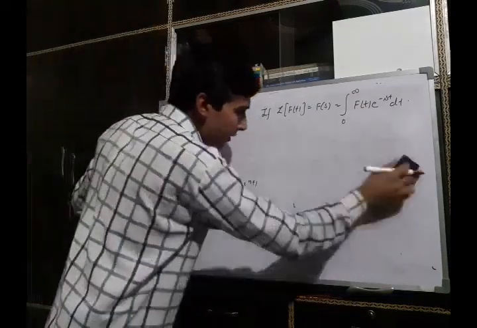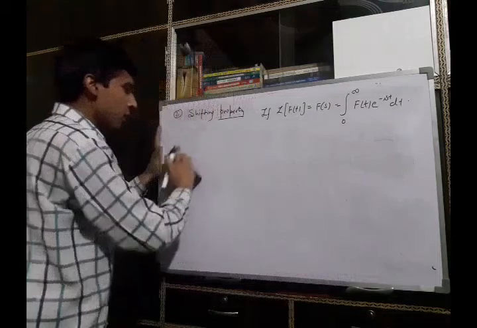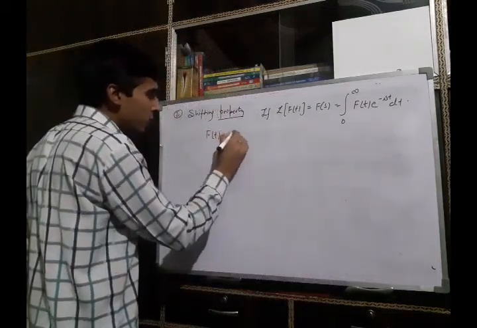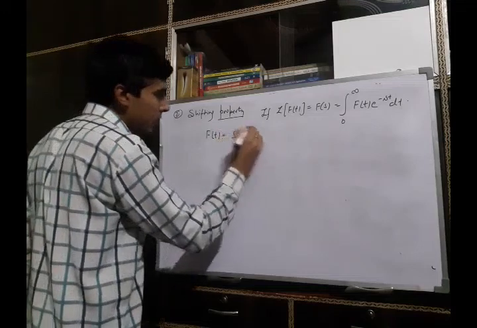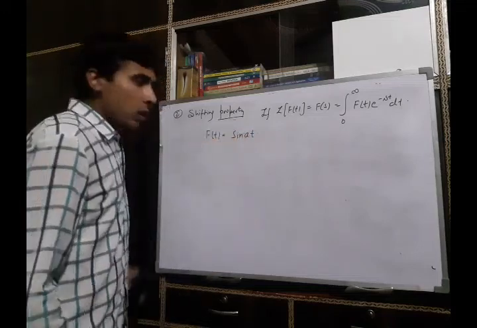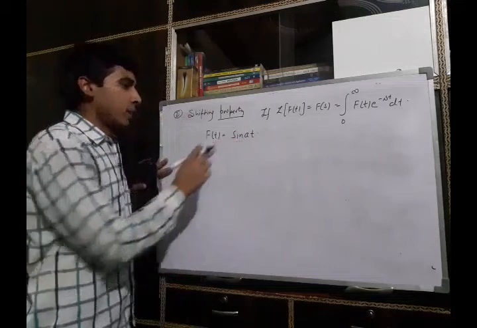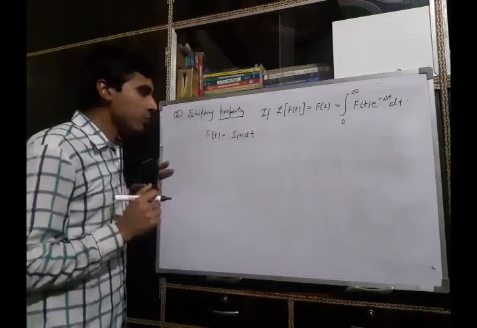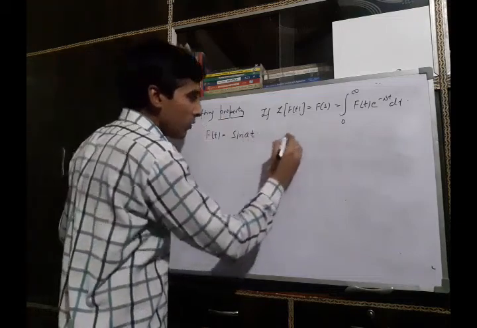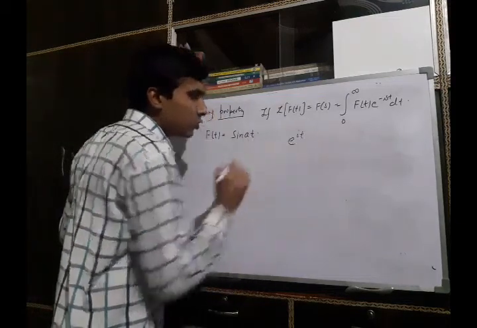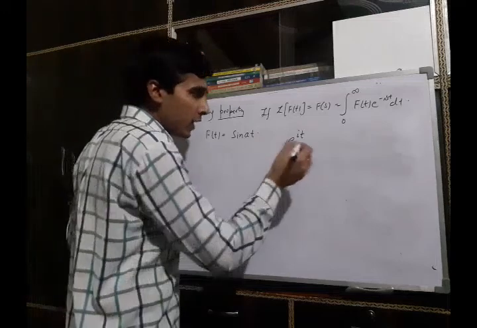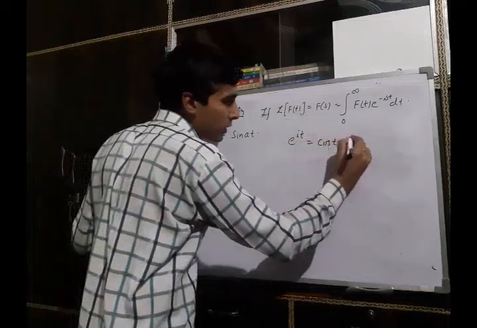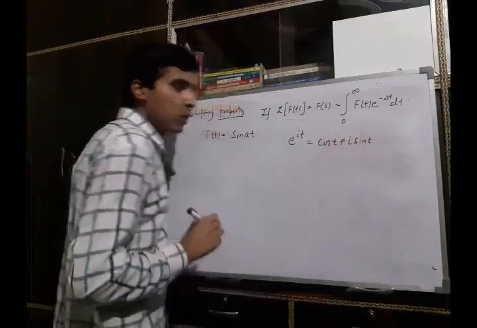Now we will find some important Laplace transforms. Suppose we consider a function f(t) equal to sin at. Now we will find the Laplace transform of this function using the shifting property. How? You know, if we consider a function e raised to power it, Euler's formula says that it can be written as cos t plus iota sin t.